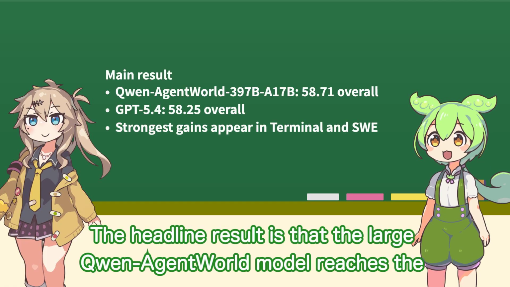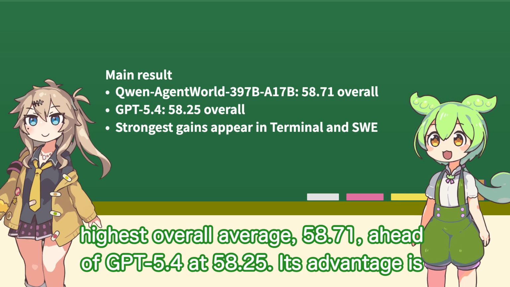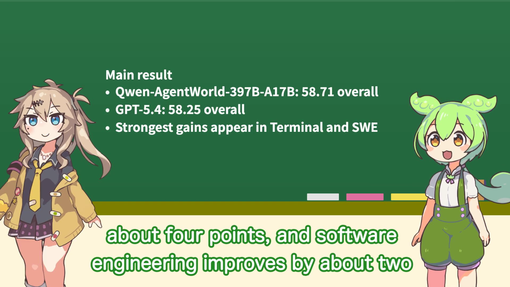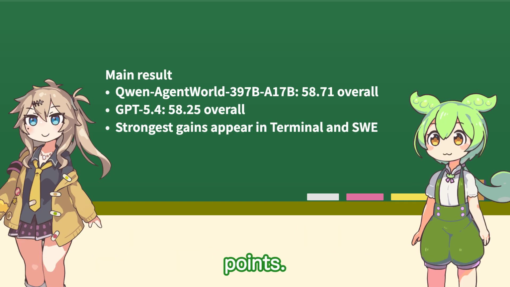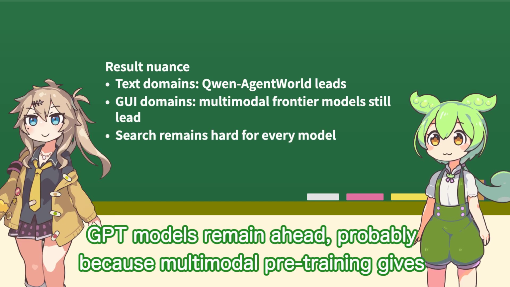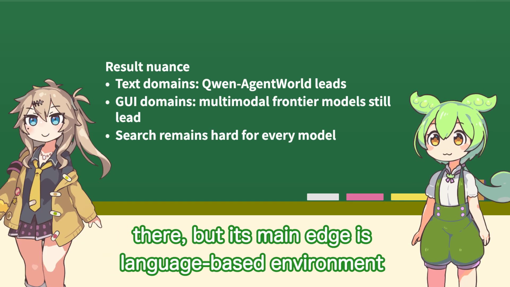The headline result is that the large Qwen-AgentWorld model reaches the highest overall average, 58.71, ahead of GPT 5.4 at 58.25. Its advantage is clearest in text-based domains. Terminal improves over GPT 5.4 by about 4 points, and software engineering improves by about 2 points. Does that mean it wins everywhere? No. The paper is careful about that. On GUI domains, Claude Opus and GPT models remain ahead, probably because multimodal pre-training gives them a stronger base for visual state. Qwen-AgentWorld is competitive there, but its main strength is language-based environment simulation.